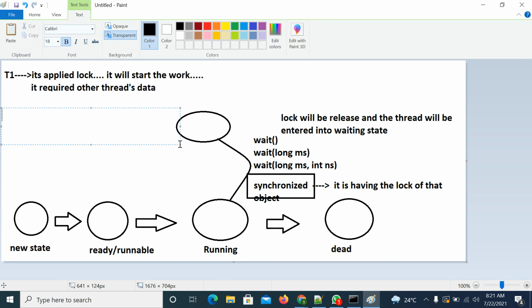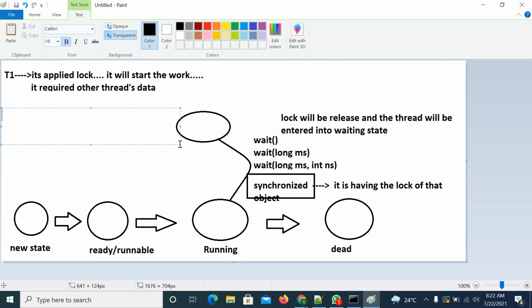In that case, these two threads must communicate with each other. This communication should happen through the wait and notifyAll methods, because they are trying to share a single object between two threads.